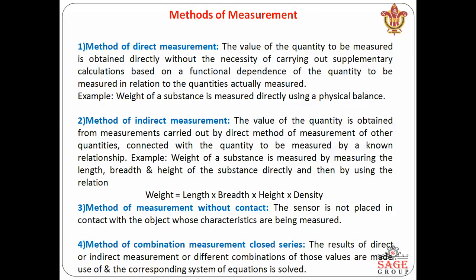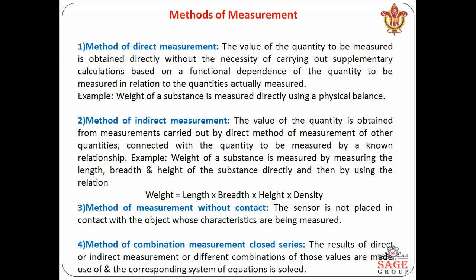Then we have to discuss the methods of measurement when we are performing a measurement. There are different kinds of methods, just like the method of direct measurement. Simply we can say there are two kinds: direct or indirect. In the case of direct measurement, we are directly in contact with the subject we have to measure. In the case of indirect measurement, we are indirectly measuring, for example using RF radio frequencies, heat, or infrared techniques.